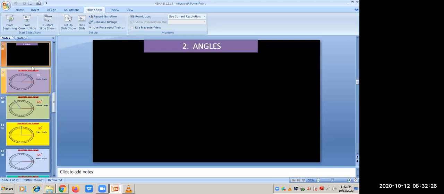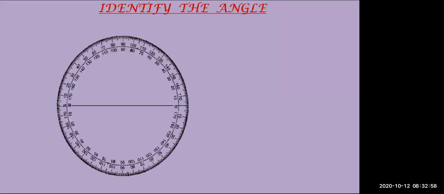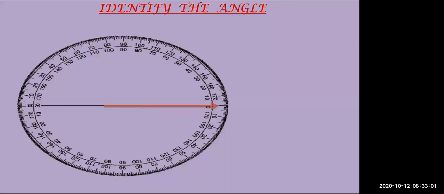Okay, so we have seen the video. Okay, it was very good, and we all know now we have already learned these concepts of angles. Now we will just recollect our knowledge, whether we know the answers or whether we don't know the answers. Any one of you, you need to just identify the angle which you are seeing on the screen. Be ready with your answer so that you can give it very quickly. So this is a protractor, and here comes my first ray. Here comes the other ray, which makes an angle. Now, what is the measurement of this angle?